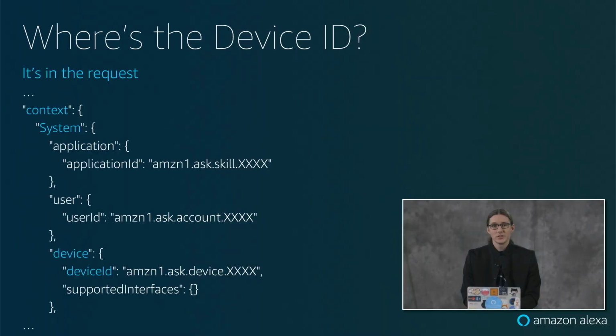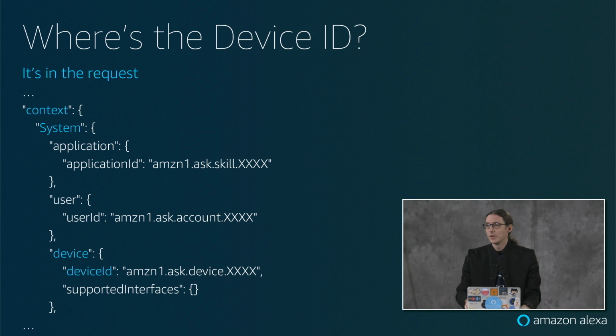So how do we get the device ID? Luckily, it's provided to us in each and every request that comes to our skill. Here I have on the screen a mock-up of the request that comes to our skill, and in the blue, I've outlined the path that you're going to take: custom, system, device, device ID. Those are the different pieces you're going to go through. You also notice we have a user ID as well, so that will allow us to identify, oh, it's this user and it's this device.